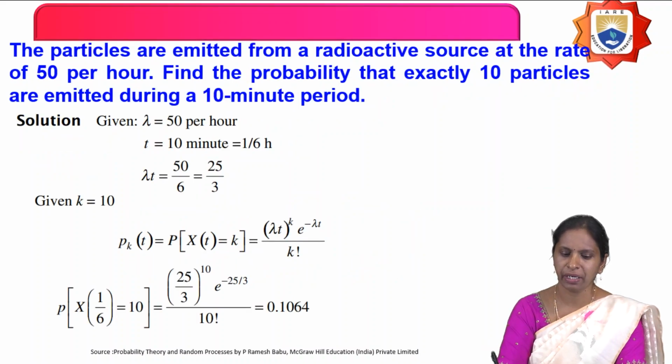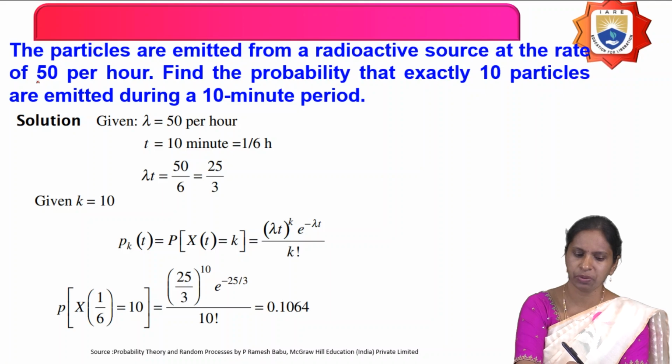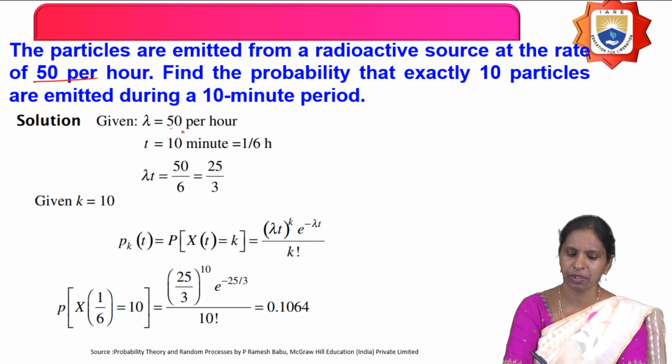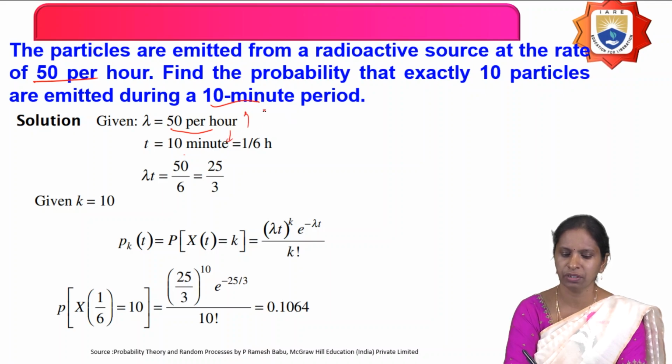Next question is, particles are emitted from a radioactive source at the rate of 50 per hour. Find the probability that exactly 10 particles are emitted during a 10-minute period. This is also the same procedure. Lambda equals 50 per hour, and the time duration t equals 10 minutes. Therefore, convert this into hours, or convert into minutes, then find lambda into t.